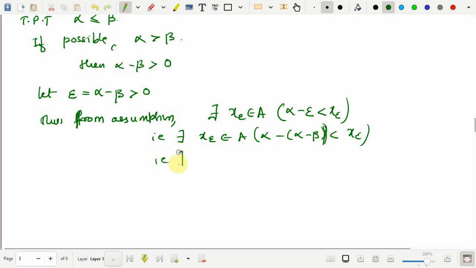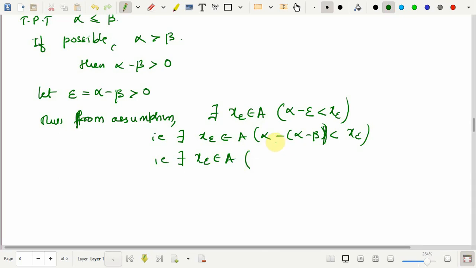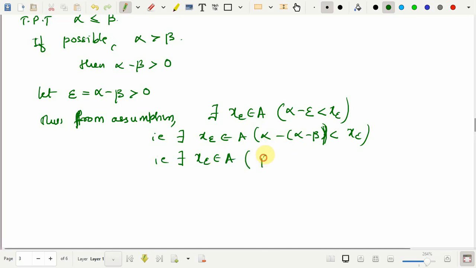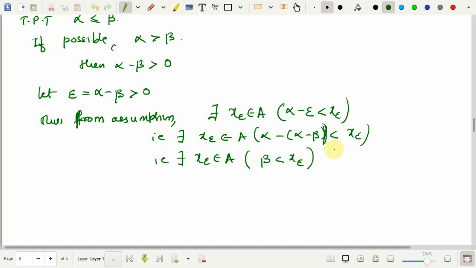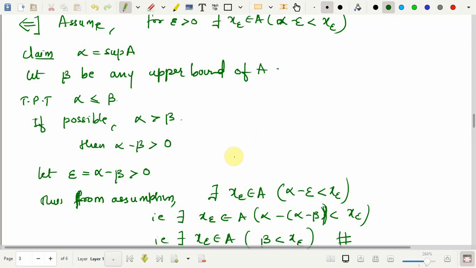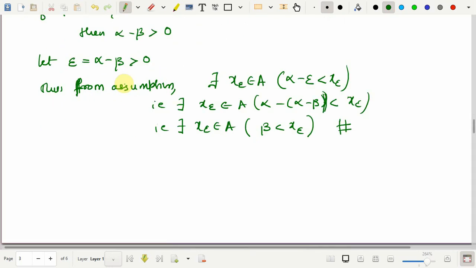That is, there exists x epsilon in A such that beta is less than x epsilon. Can this be true? That is a contradiction, because this says that beta is not an upper bound, but we have assumed that beta is an upper bound. So, this is a contradiction, as beta is an upper bound of A.